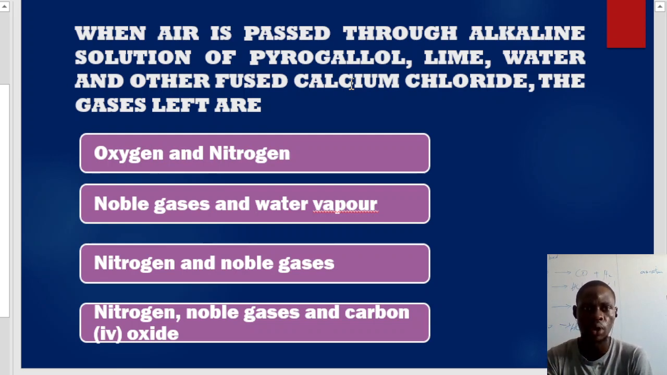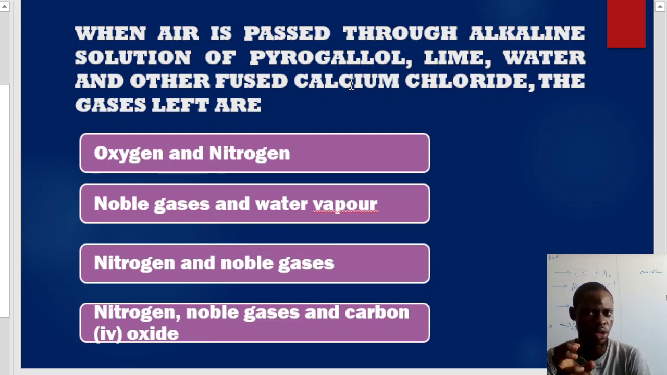Note that as number one. Now, as you know, in air we have oxygen, and automatically oxygen has been removed. So oxygen will not be here because it has been trapped. Number two, lime. Lime is going to trap carbon(IV) oxide from air. So if the air is first passed through alkaline pyrogallol, oxygen will be trapped. When it is passed through lime, carbon(IV) oxide will be trapped.